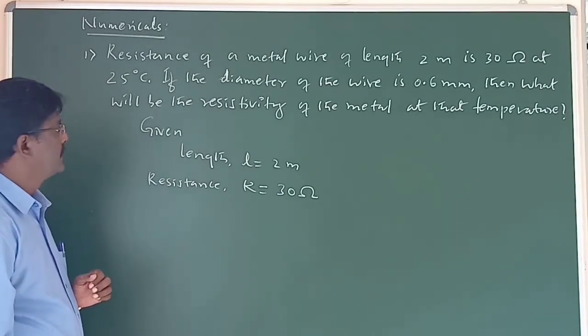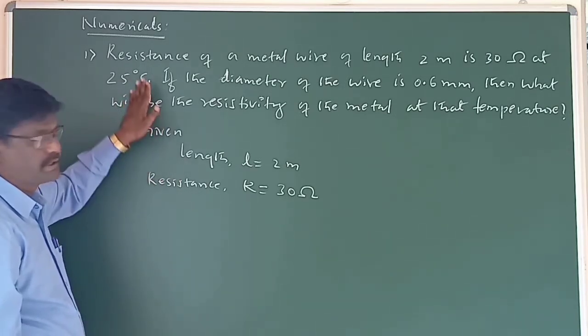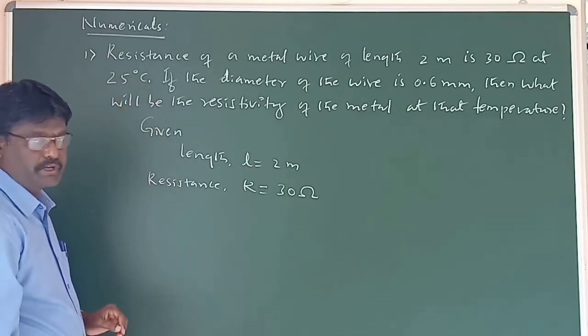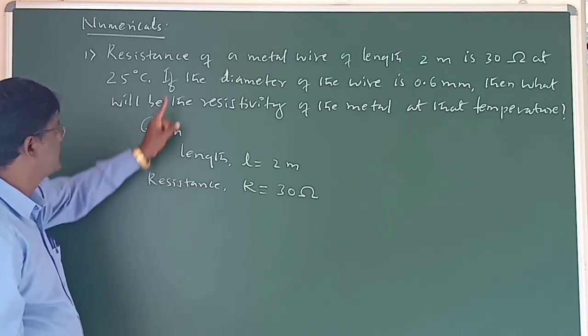We know in the formula we don't have temperature, but temperature plays a very important role in determining the resistance.